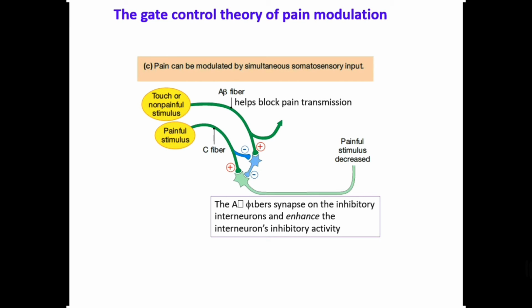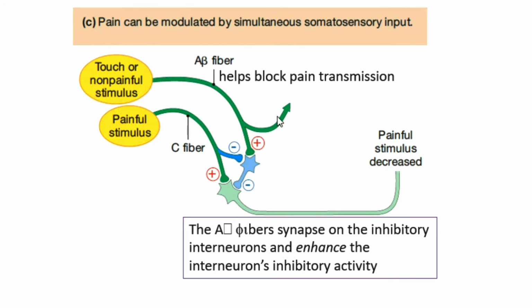Another inhibition happens at the level of the spinal cord. But how? If there is touch or non-painful stimulation, then we have the A beta fiber. The A beta fiber will have two branches. One branch will have a synapse with one interneuron, and this interneuron has another synapse with the C fiber. The A beta fiber comes into the spinal cord and has two branches, and the C fiber also comes into the spinal cord and has two branches. The A beta fiber has a relation with this interneuron, and another branch of the C fiber also has a relation with this interneuron.